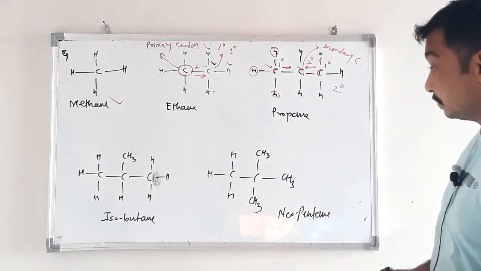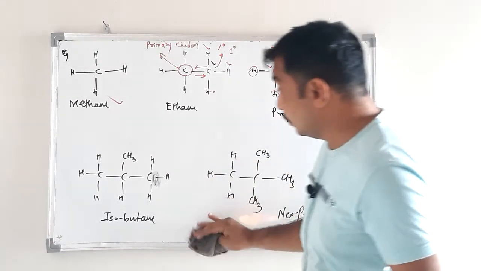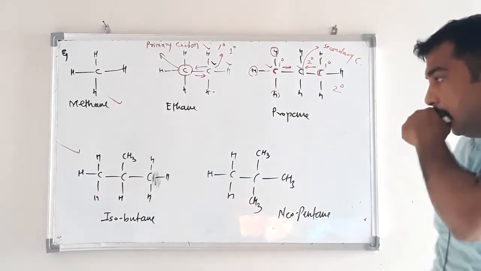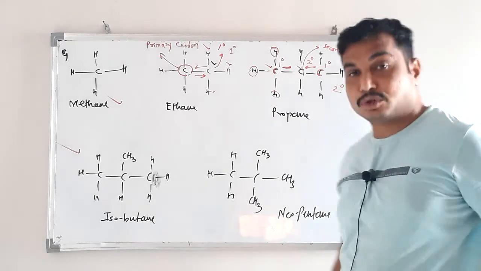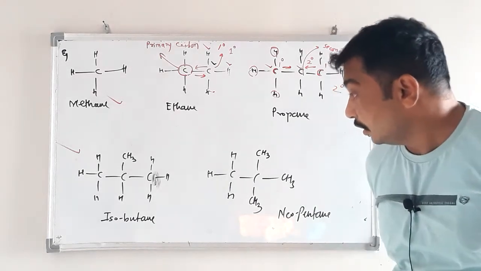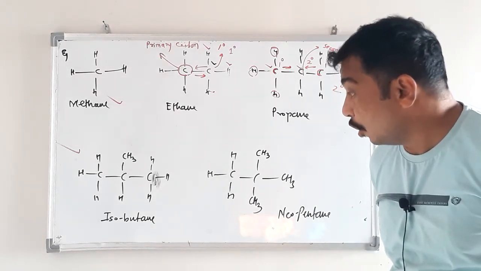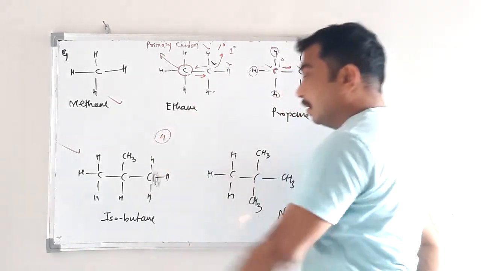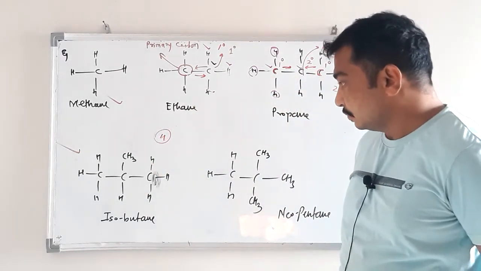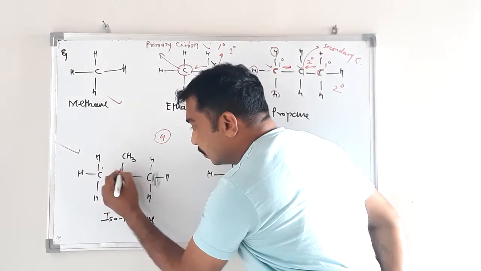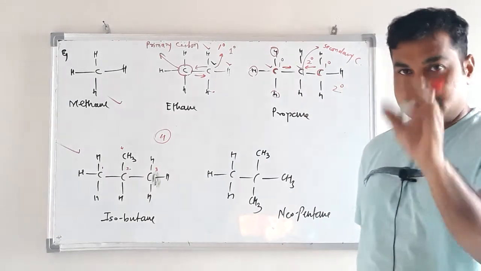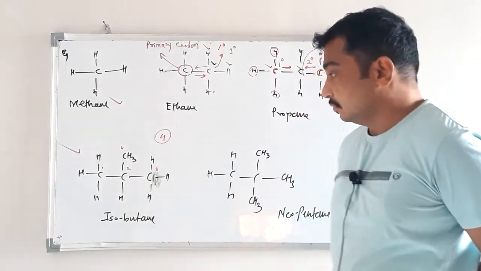Okay. Now come to isobutane. In case of isobutane, how many carbon atoms in total? 4. Total carbon atoms are 4. Among these 4, suppose this is carbon number 1, carbon number 2, carbon number 3 and carbon number 4, just for our understanding.